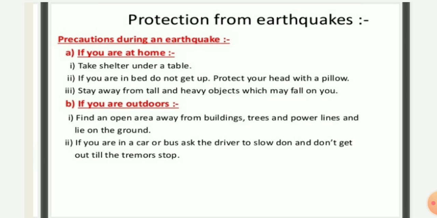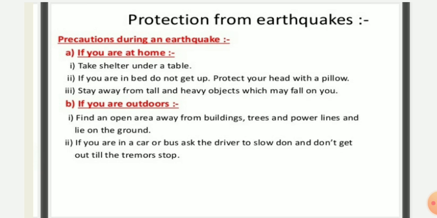We should stay away from tall and heavy objects. Whenever the earthquake is occurring, there are chances that these tall and heavy objects may fall on the person and may lead to the death of the person. Now if the person is outdoors, what precautions can be taken? First, we should find an open area away from buildings, trees and power lines. If we are in congested places, the buildings or the trees or the power lines may fall down on you, and it can lead to the death of the person.